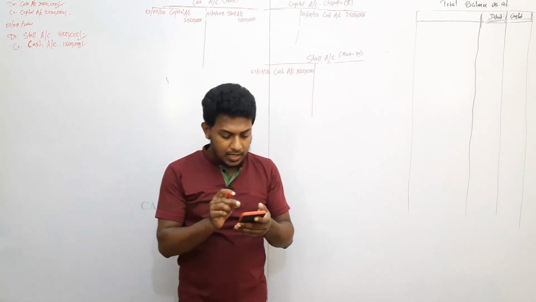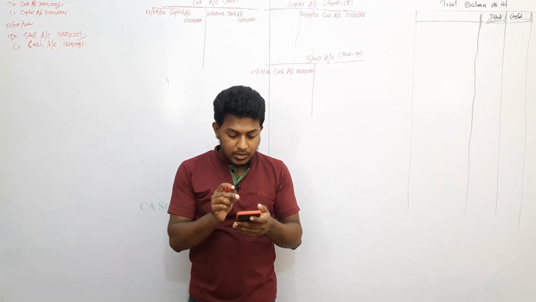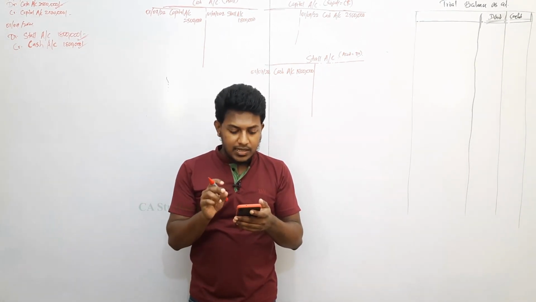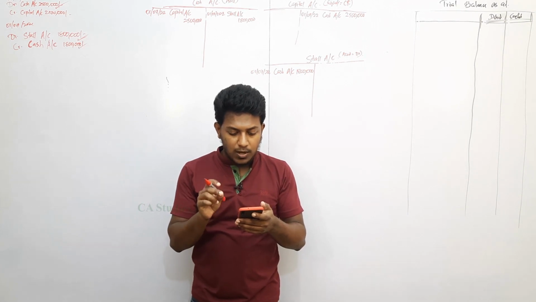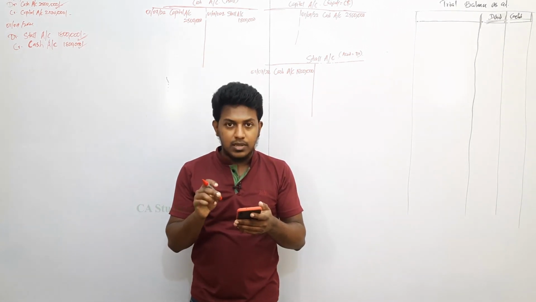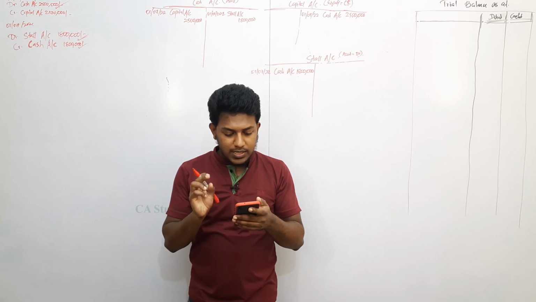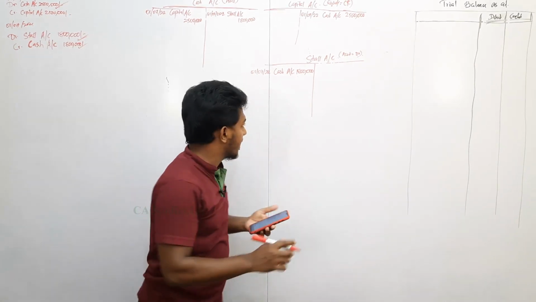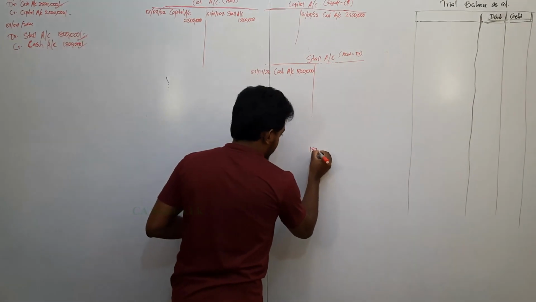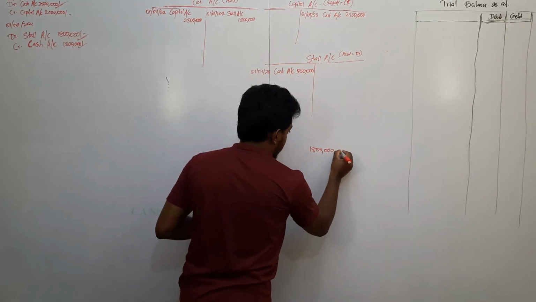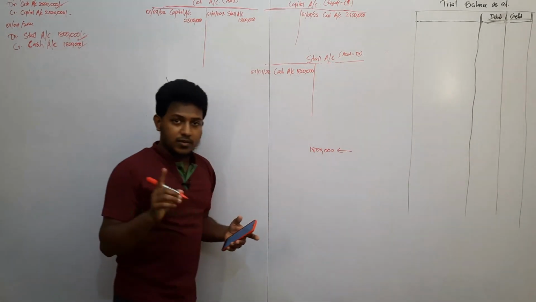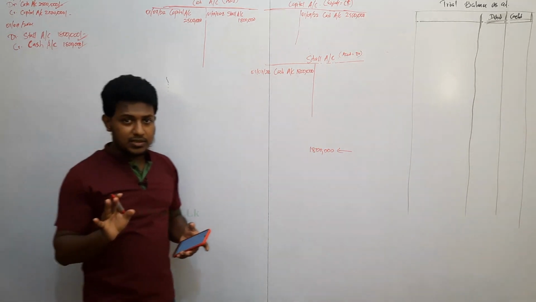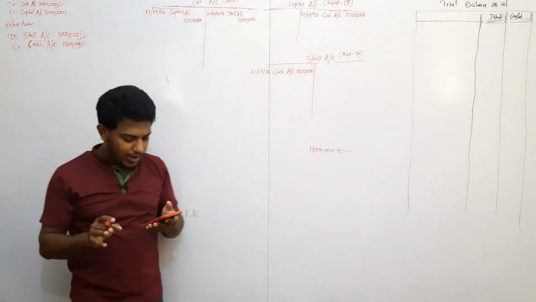Here the first sentence says Lishara Dharmasena purchases a market stall from a lantern. Lantern is a person's name, who is retiring from his fruit and vegetable business. The cost of the stall is 1.8 million. First purchase is 1.8 million. It doesn't say whether it is a cash purchase or not, right? I have taken it as a cash purchase. I'll explain why.